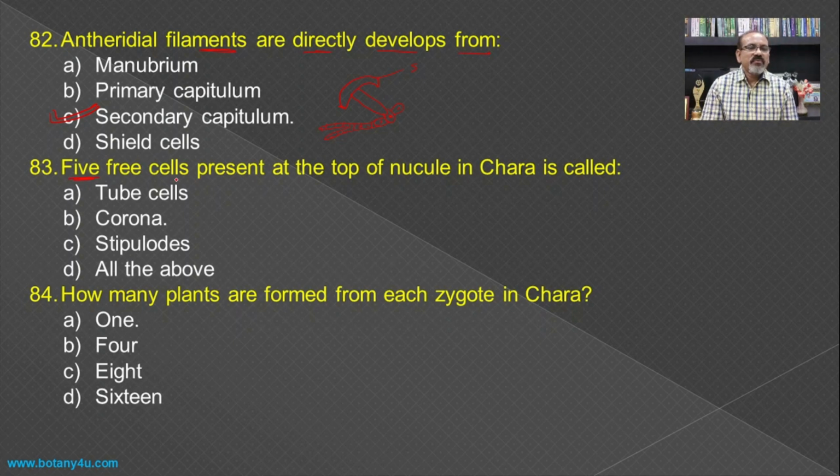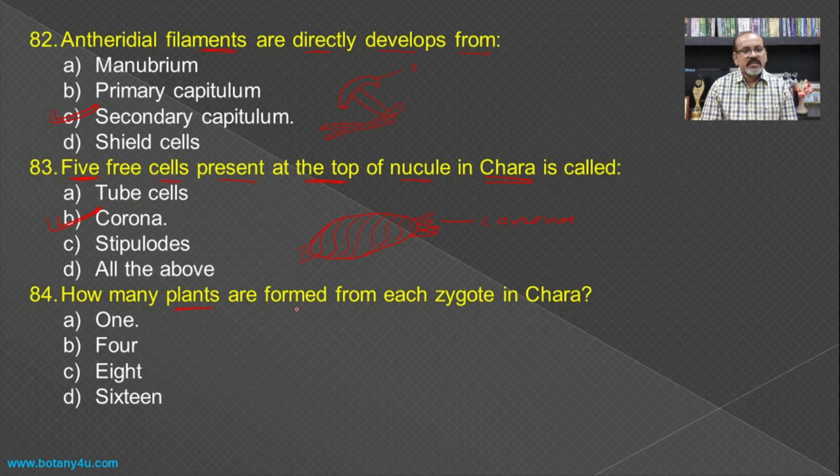Then the 5 free cells present at the top of the nucule in Chara are called what? If you see the structure of the nucule, it is oval in structure, and around it there is the presence of tube cells, and these 5 different tube cells are free at the tip, and this is known as the corona, and hence it becomes the answer.